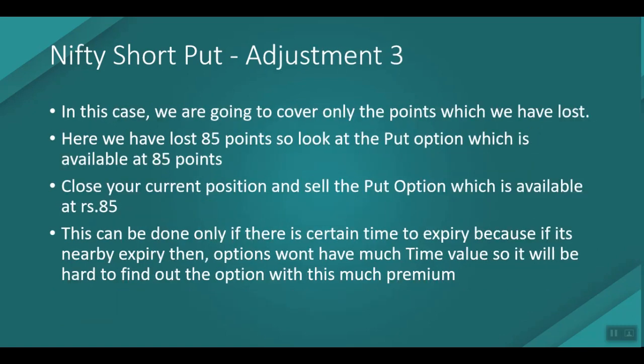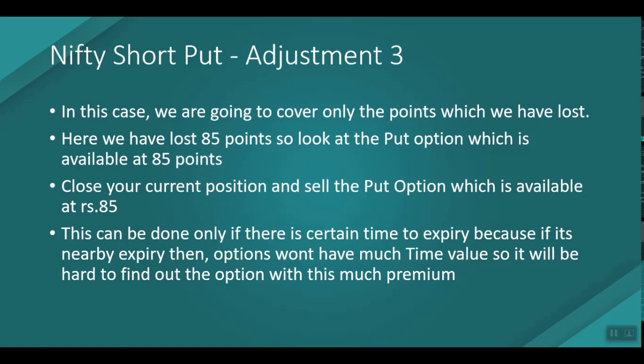Okay, so this is adjustment 3. In this case we are going to cover only the points which we have lost. Here we have lost 85 points. So look at the put option which is available at 85 points. Close your current position and sell the put option which is available at rupees 85. In this case, if we have a certain time to expiry, only then we are able to find the put option which is available at 85 rupees.